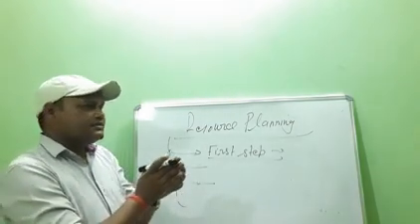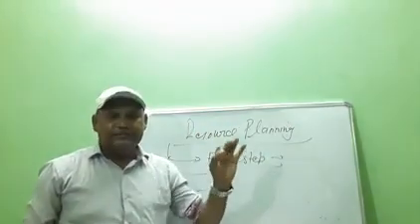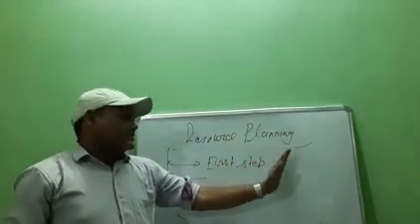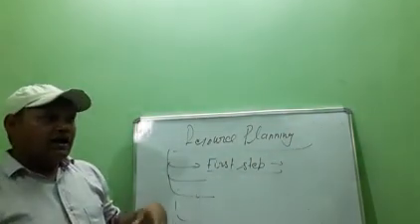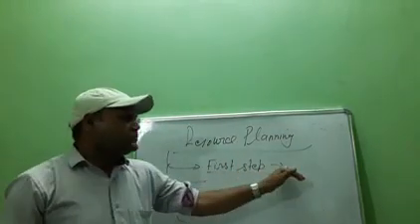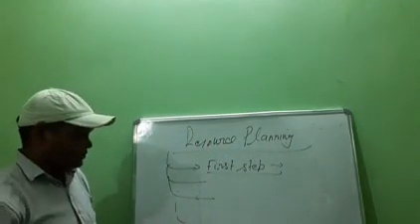In the first step of resource planning, we survey the presence of natural resource, map the natural resource, and also decide the quality and quantity of the natural resource.